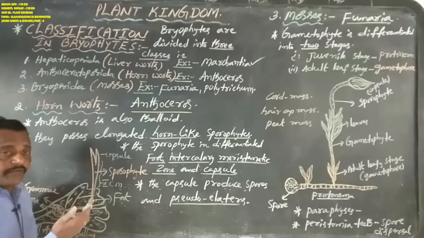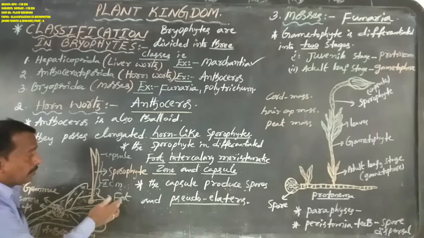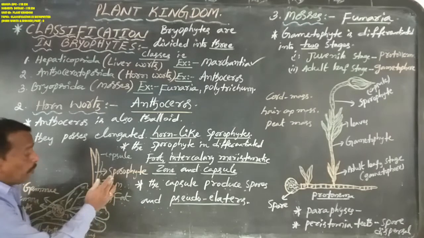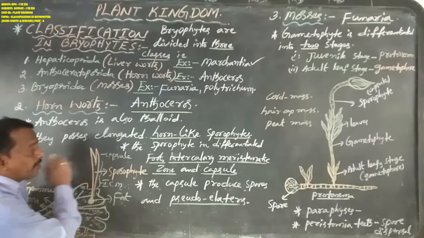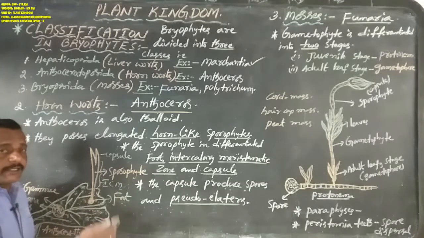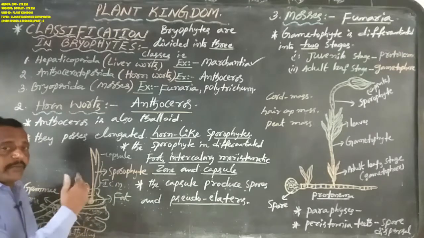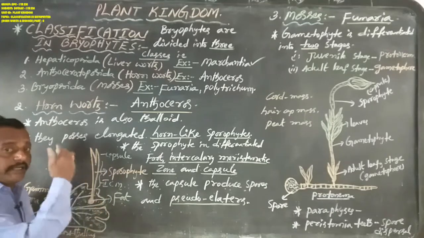The Marchantia sporophyte is differentiated into foot, seta, and capsule, but the Anthoceros sporophyte is differentiated into foot, not seta, only the intercalary meristematic zone, and the third part, the capsule. The Marchantia capsule contains spore mother cells that undergo meiosis, or reduction division, producing several spores and elaters.